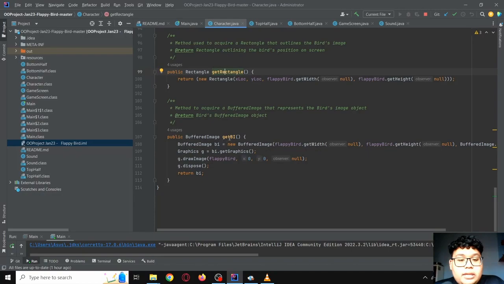Lastly, we have the getBI method. The getBI method returns a buffered image that represents the image of the Flappy Bird that we use, and this method can be used to draw the Flappy Bird's object onto the game screen using the graphic objects provided by the game rendering engine. That is all from me. Thank you, and I will pass on to the next class.